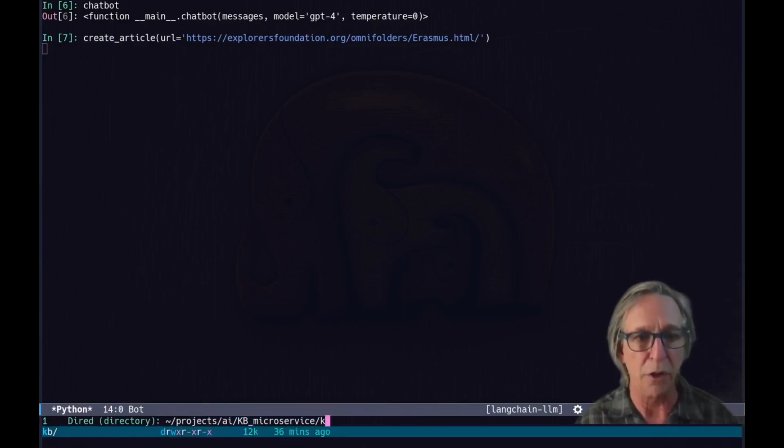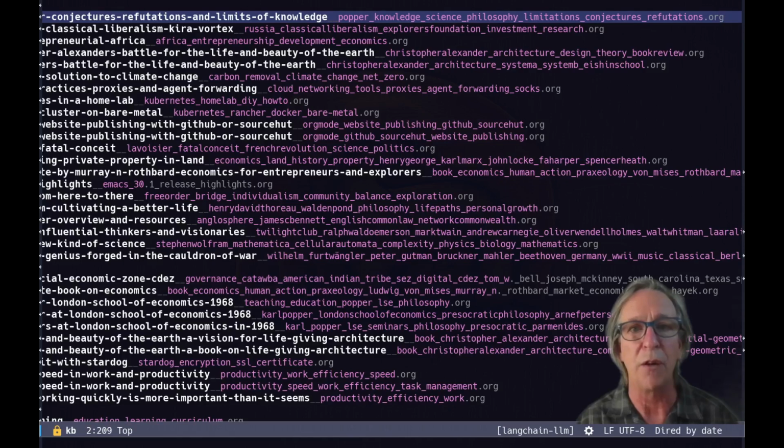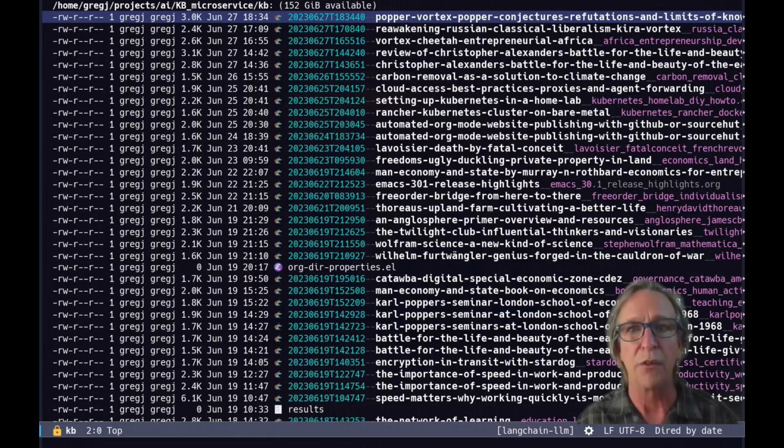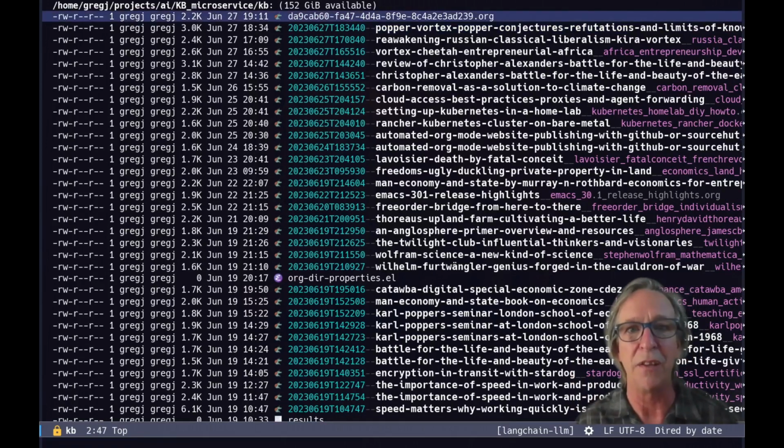And then it's going to go to a KB directory where I have these very long file names that's related to the Denote package in Emacs, which is my Zettelkasten light or Roam Research light method of capturing ideas, turning them quickly into tasks, reading lists, research projects, and so forth. So this will just dovetail into that, and I can see that it just popped a new article in.